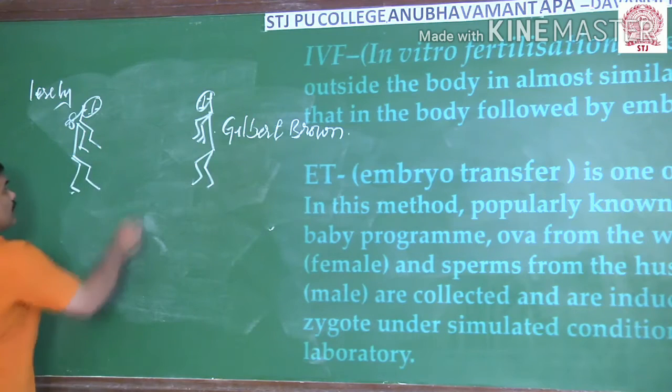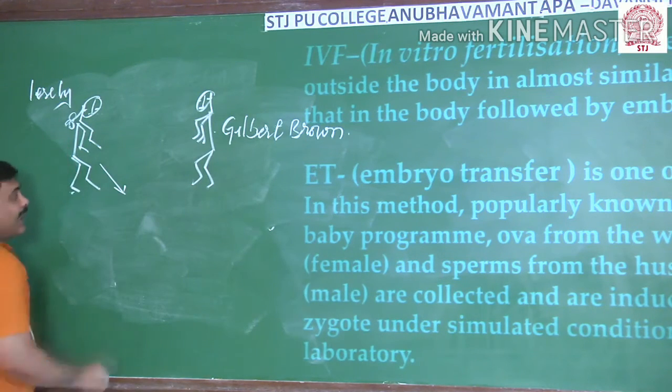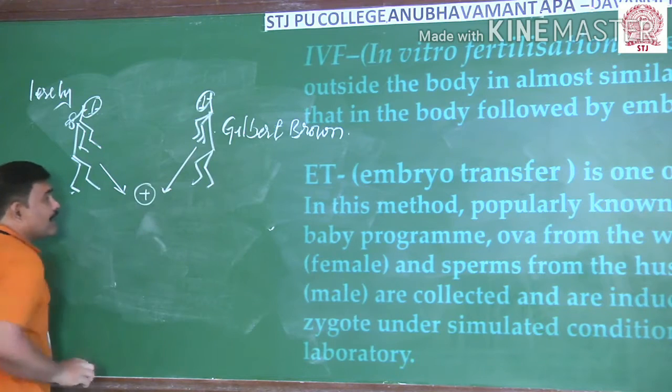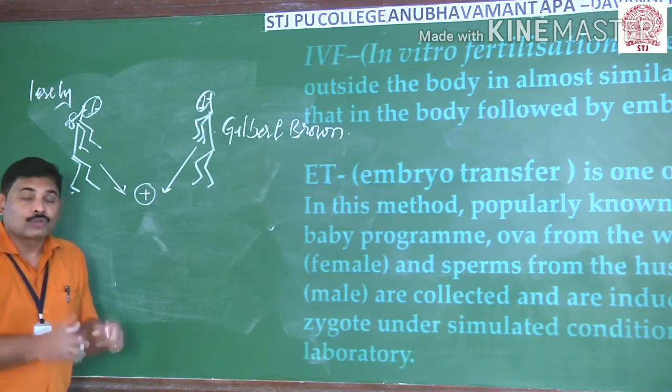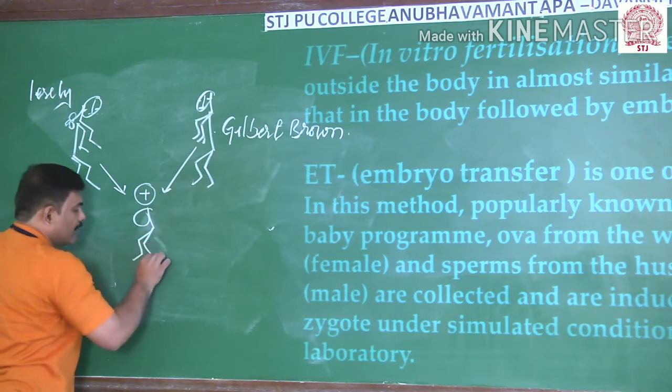The ovum is collected from Leslie, as well as the sperm from Gilbert. Both of them were fertilized in a laboratory, resulting in the formation of the zygote. So they gave birth to the first test tube baby in the world.